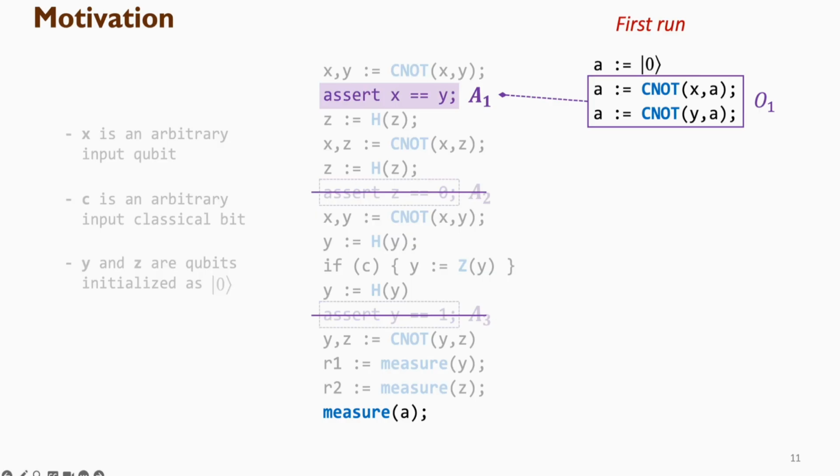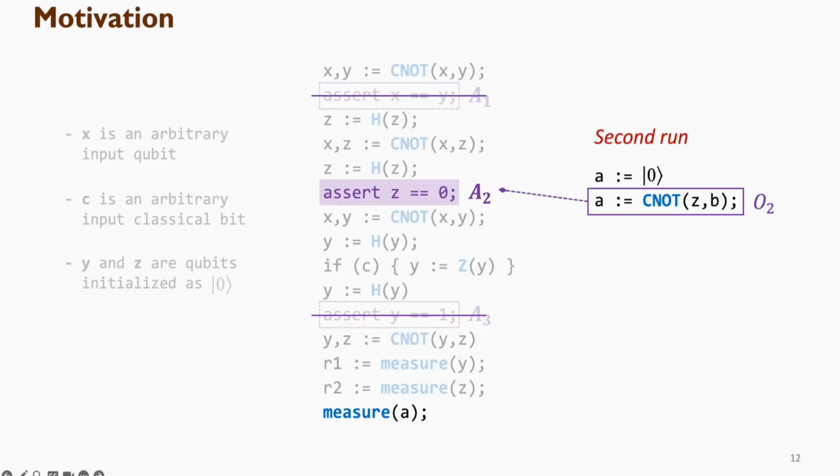Well, instead of running the program once with n ancillas, we can run it multiple times, each time enabling only one assertion, and just use one ancilla to store that outcome. So in the first run, we enable only A1 using a single ancilla to capture its outcome, and then measure it at the end of this run.